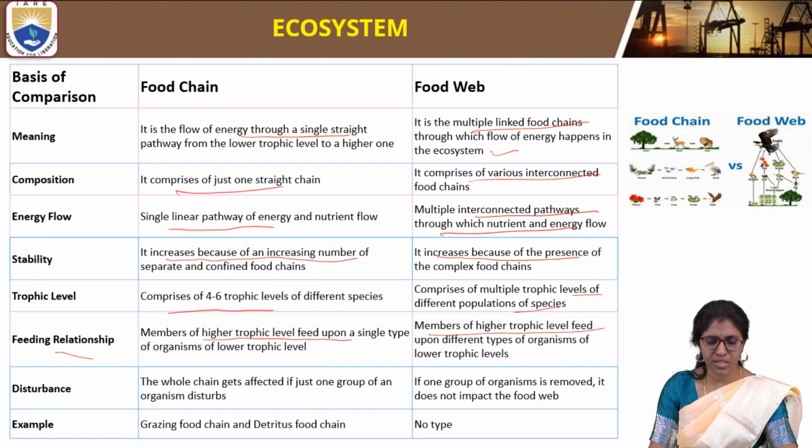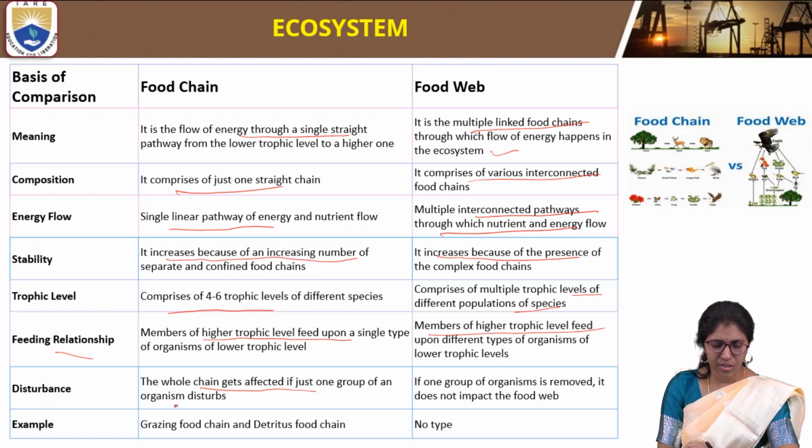As for disturbance, the whole food chain gets affected if just one group of organisms is disturbed.